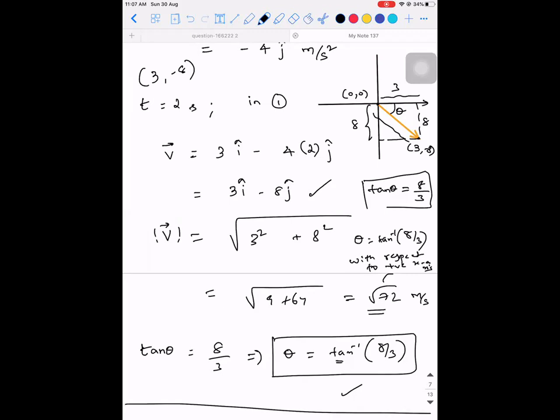I'll not suggest it. So when you're dealing with 2 dimension, I suggest you write it as with respect to positive x-axis or positive y-axis, or negative x-axis or negative y-axis, depending on what axis you're taking the angle with. I hope it is clear. But 100% you should take the angle with the x-axis only. Only if you take it with x-axis, then it will be y coefficient by x coefficient. You can apply this formula directly.